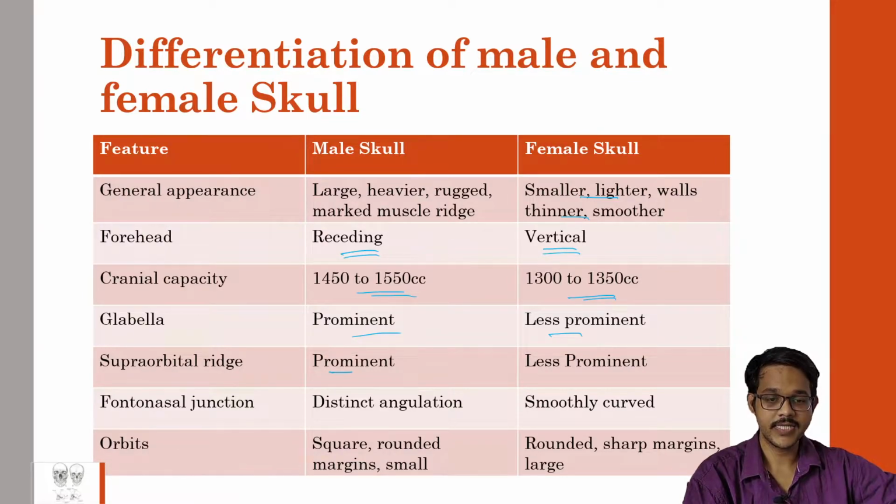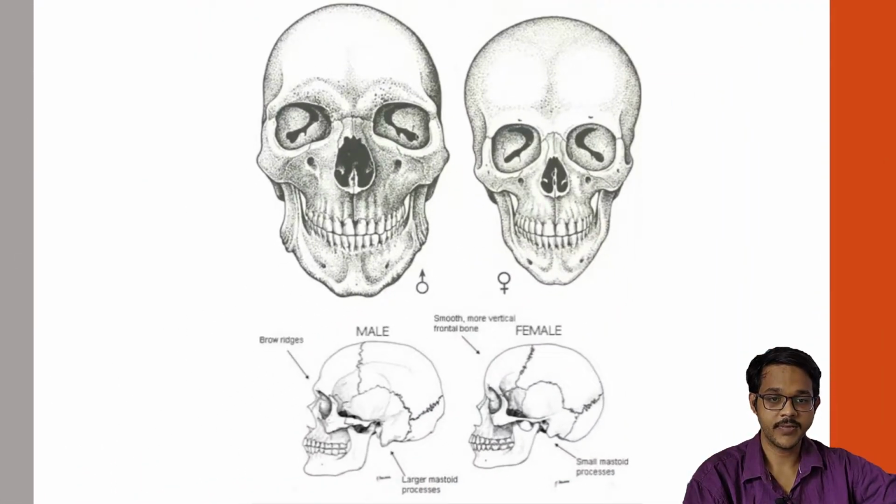Frontal eminence: in males a distinct angulation is seen, it is smoothly curved in females. Orbits are square with rounded margins in males. In females, they are rounded with sharp margins. This can be seen in this image. As I mentioned, the forehead is receding in females, and vertical in males. Supraorbital edges are prominent in males, and less prominent in females.